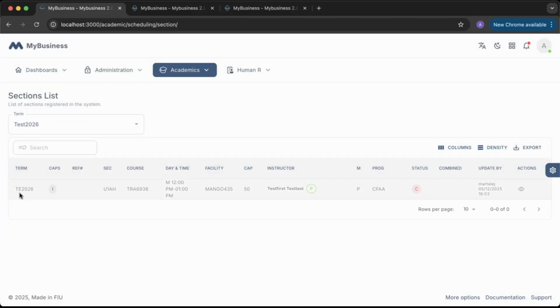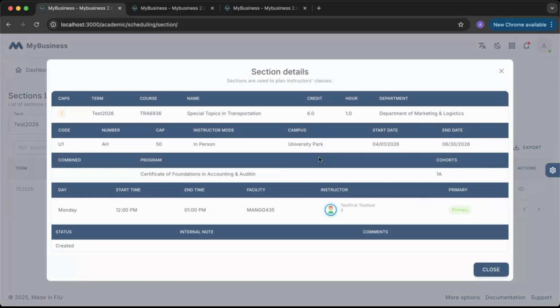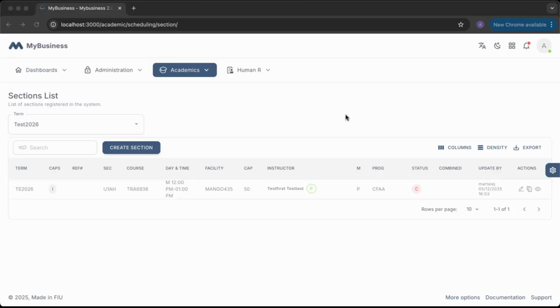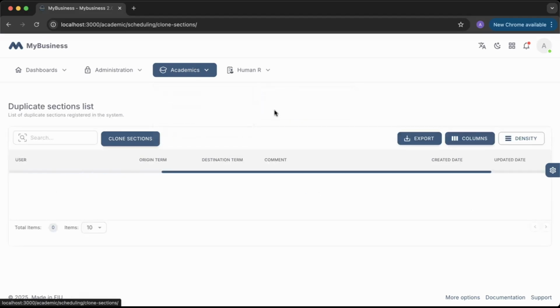And now, my class shows up. And I can see all the information here. This isn't the only way to insert sections as well. If, for example, you wanted to transfer over sections from one semester to another, you can do that as well. You would go to Academics, click Scheduling, and click Clone Sections.